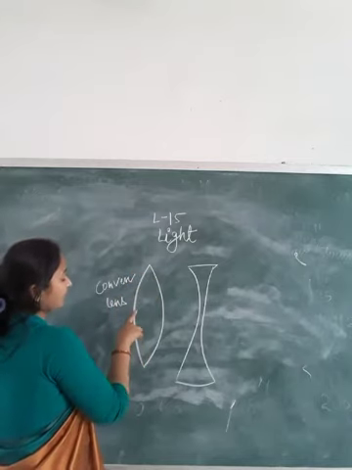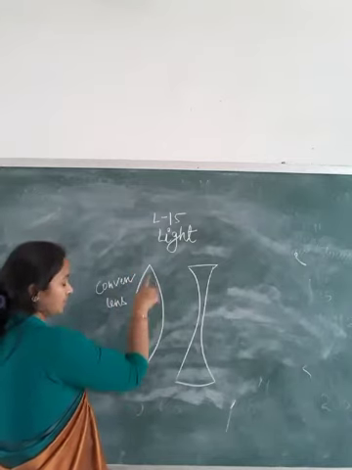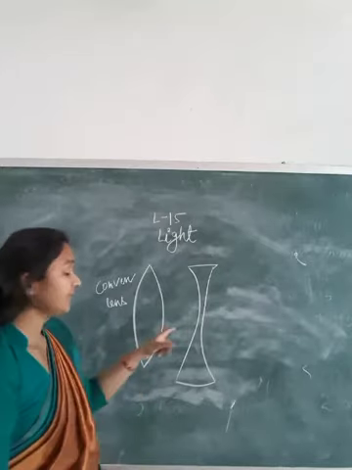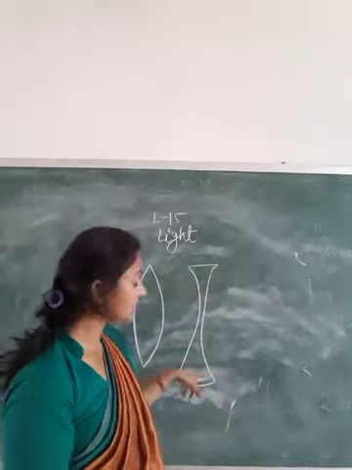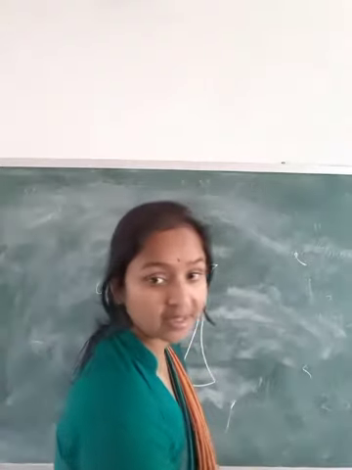It is thicker in the middle and tapering at the edges, and a concave lens is thicker at the edges and tapering in the middle.